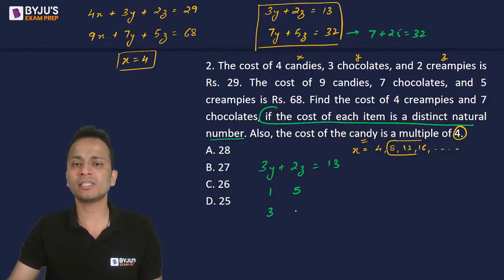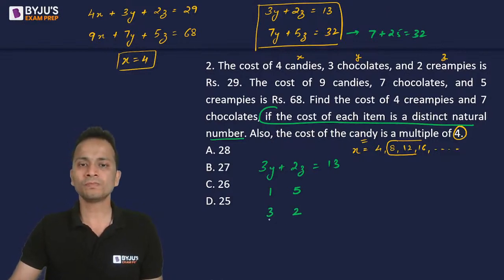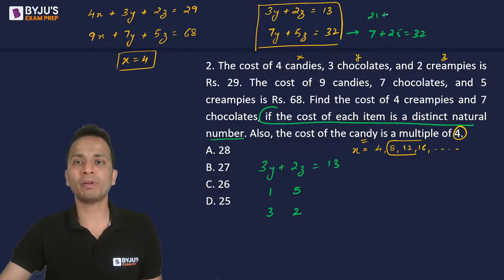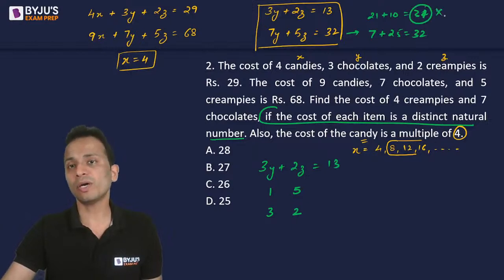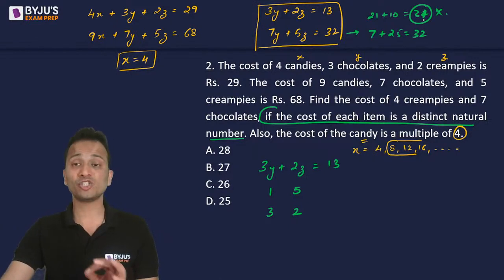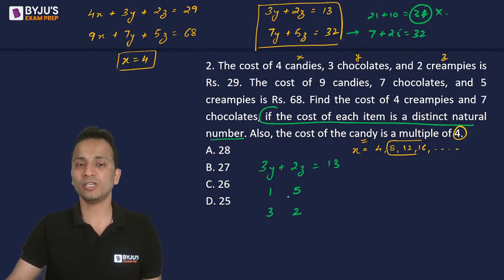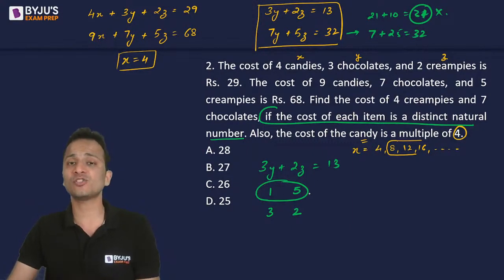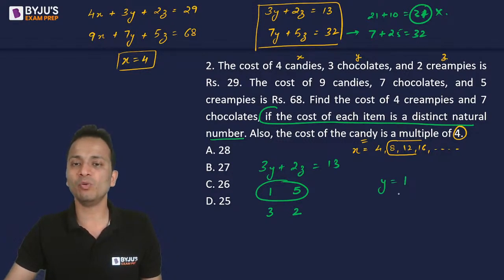If I put y as 3, z will be equal to 2. And checking for this solution, 7 into 3, 21 plus 10 is 31, I'm sorry. So 31 not equal to 32 is not satisfying the second equation. So I have only one solution set that is satisfying both the equations. So I can now say that the value of y will be 1 and the value of z will be equal to 5.